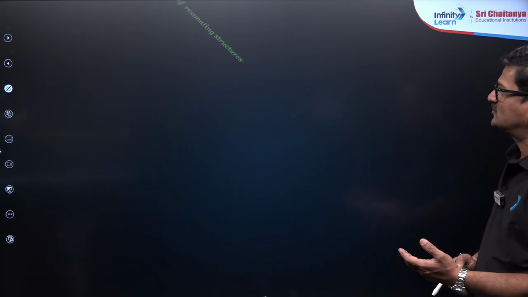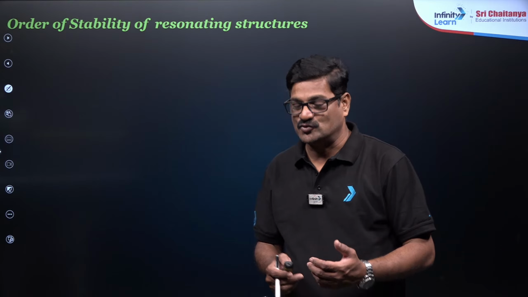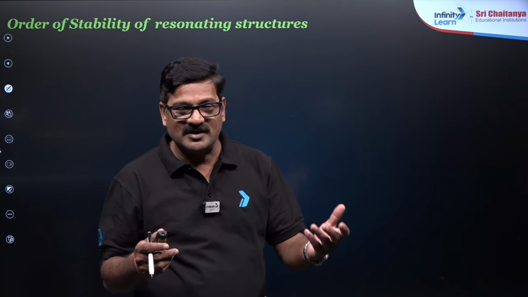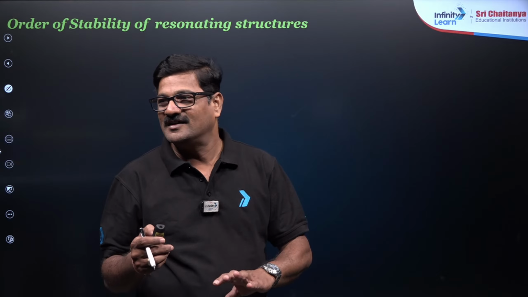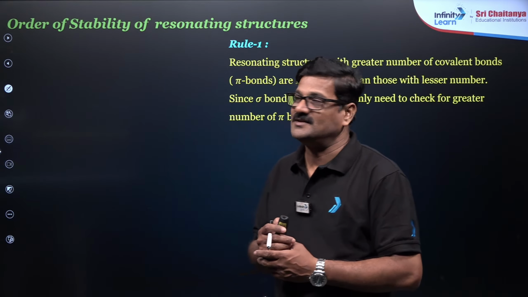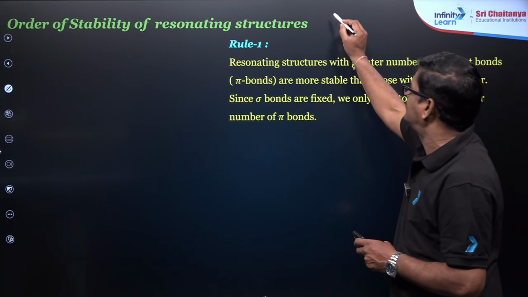And और एक चीज़ है, this is also the same. You can have various structures and order of stability of resonating structures. अब जो अलग अलग structure बना है ना, जिसका ज़्यादा स्टेबिलिटी है, जिसका कम स्टेबिलिटी है, कौन सा स्टेबिलिटी ऑर्डर लिखना है, वेरी इंपॉर्टेंट. You can see rule 1, neutral is always charged.